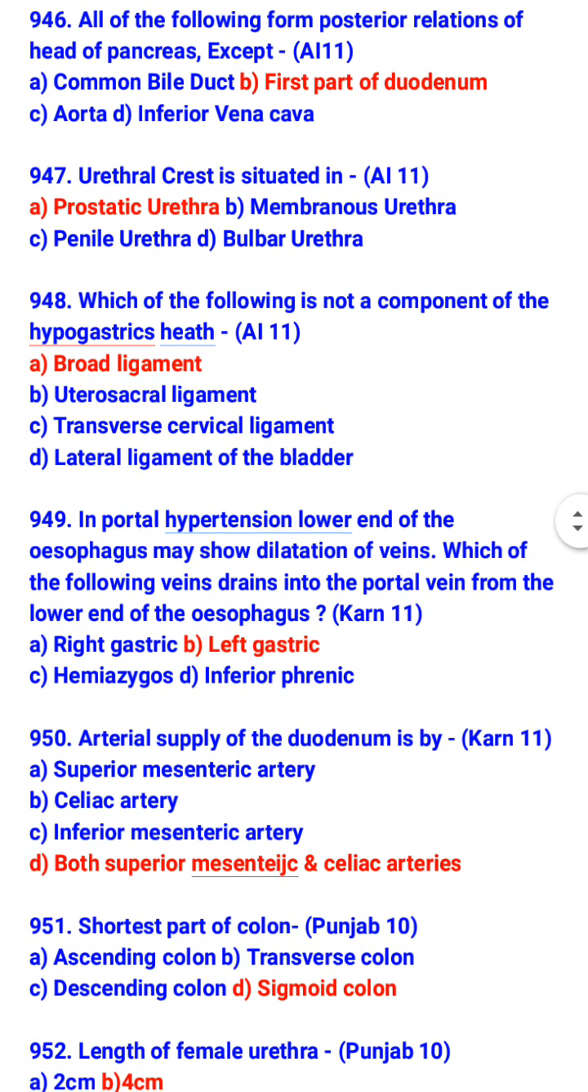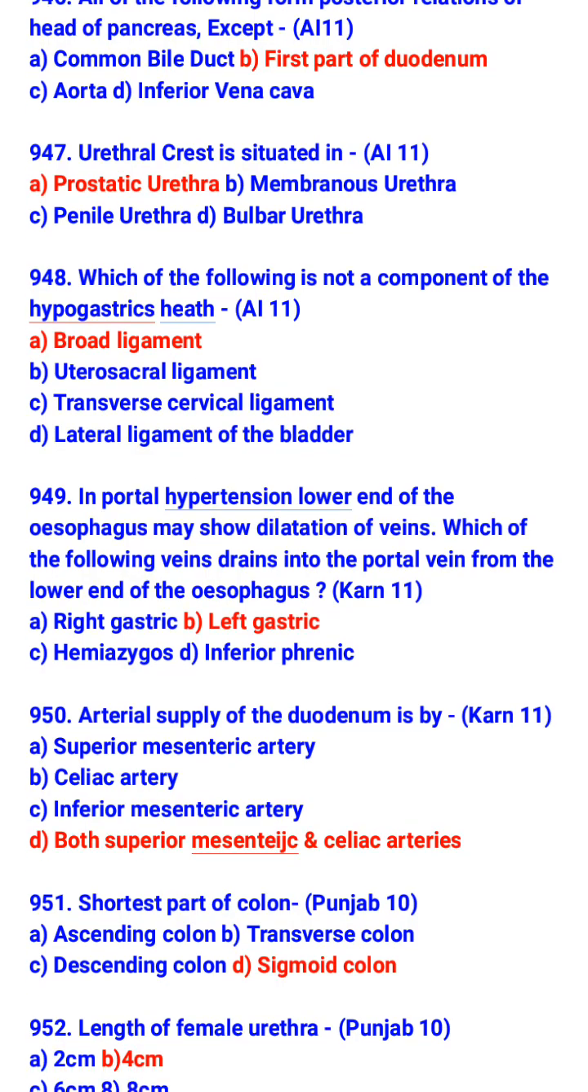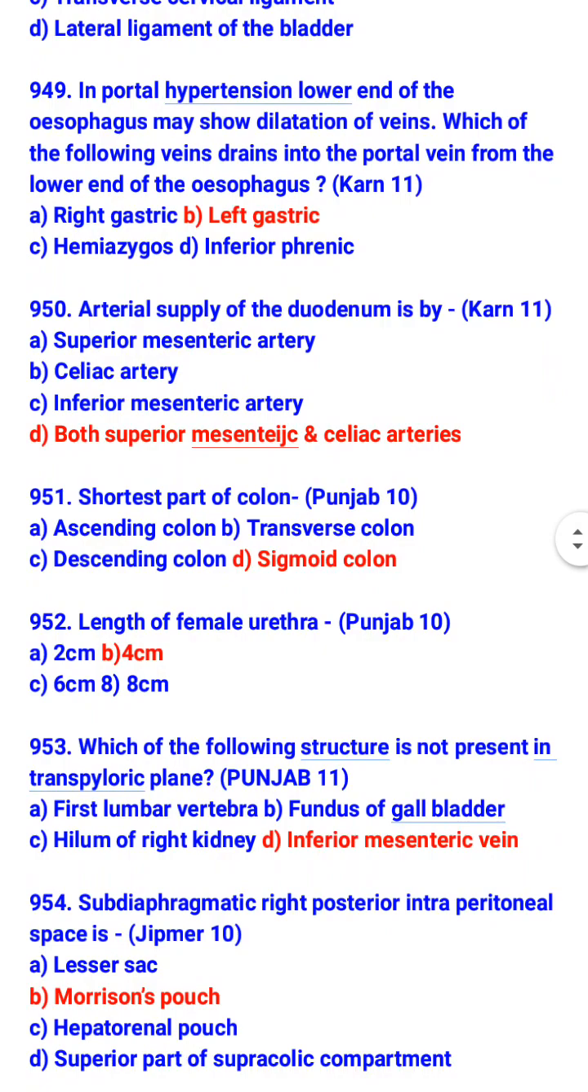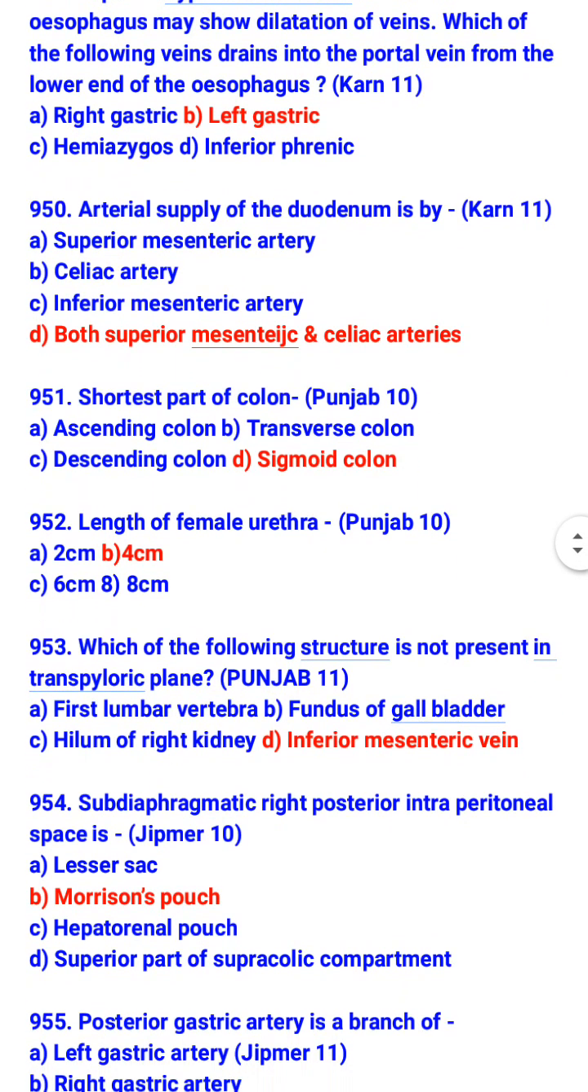In portal hypertension, lower end of the esophagus may show dilatation of vein. Which of the following veins drains into the portal vein from the lower end of esophagus? Left gastric. Arterial supply of the duodenum is by both superior mesenteric and celiac artery. Shortest part of colon is sigmoid colon. Length of female urethra is 4 cm.